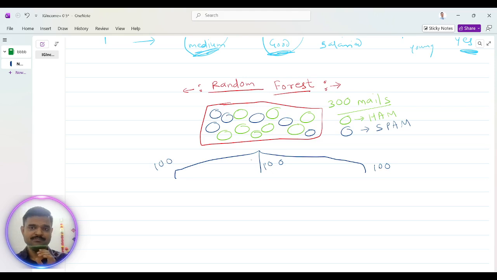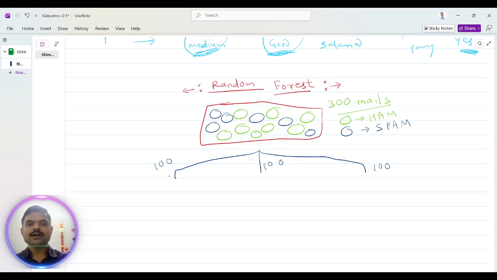Now, the possibility by doing this bootstrap random sampling is that there is a high possibility that the same rows or same data will appear in the second decision tree, or there might be a possibility that the same rows appear in our third decision tree's data set, the child data set. And also there is another possibility that many of the rows are unseen in all three data sets. So these are the possibilities, and this is the actual concept behind bootstrap random sampling.